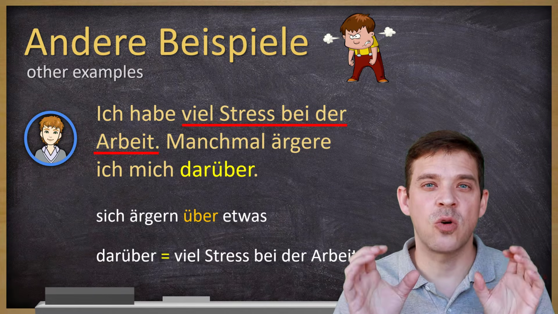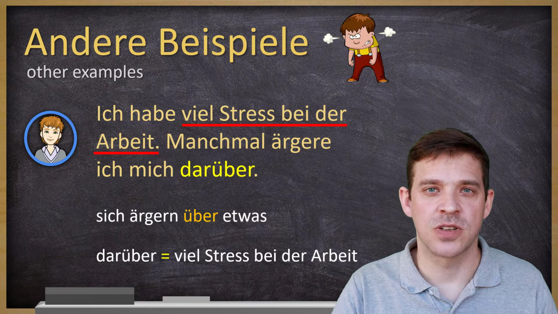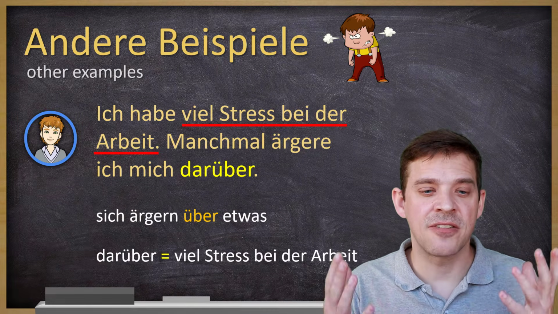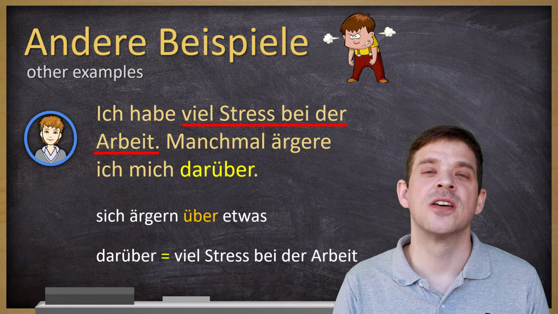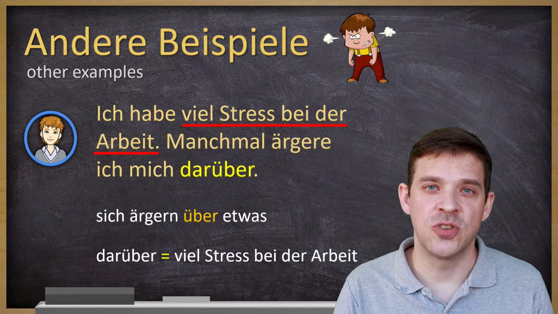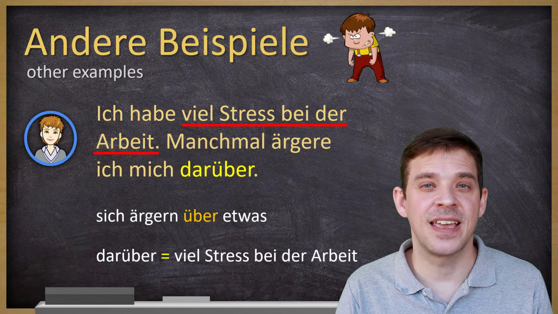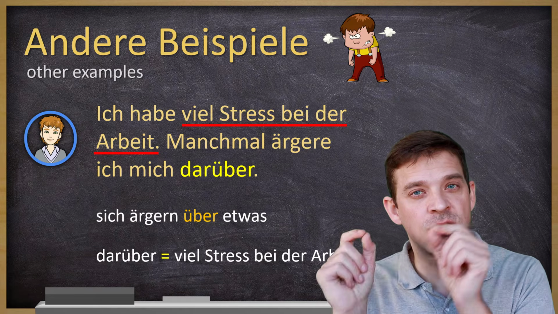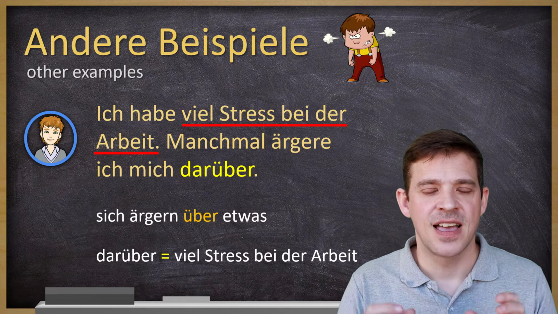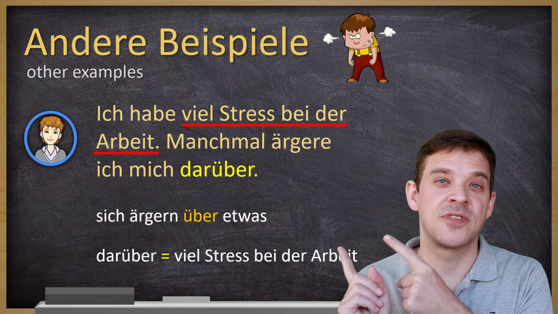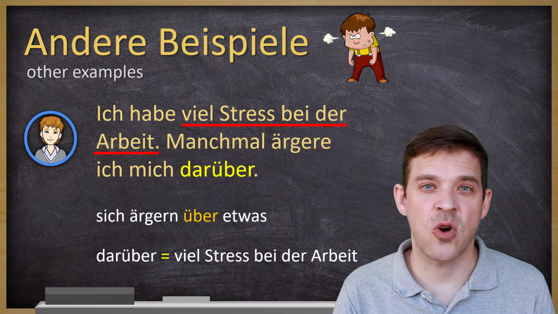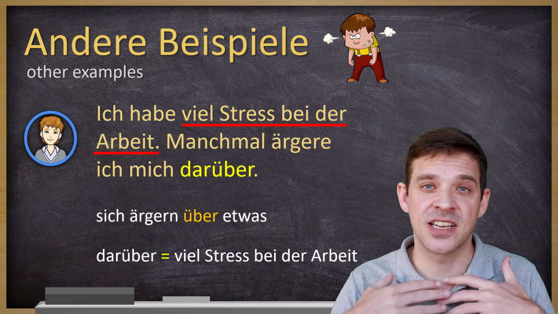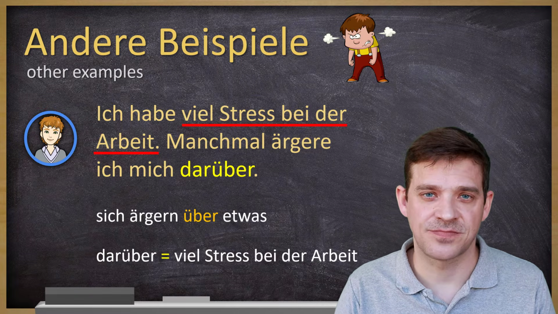It's replacing the whole information which was mentioned before. And here you can see in this sentence that you don't have a worüber, a question word. So it's very common to use. We use it quite often in daily life, these da compound words, when we're referring to information before. And it's commonly used exactly because of this reason, so you don't have to repeat the whole noun and information you want to. It's just kind of like this in English, this, that or it.